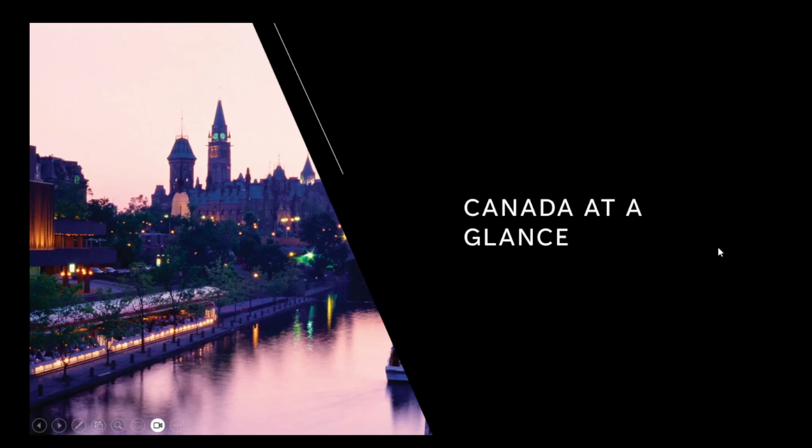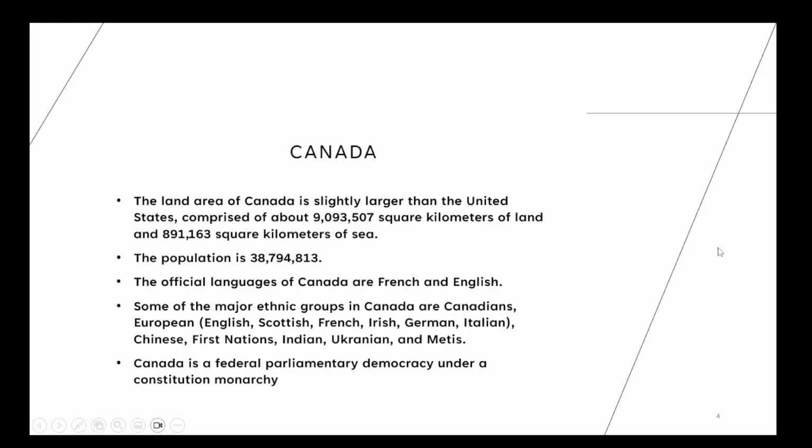Canada at a glance. The land area of Canada is slightly larger than that of the United States, comprised of about 9,093,507 square kilometers of land and 891,163 square kilometers of sea. The population is 38,794,813. The official languages of Canada are French and English.